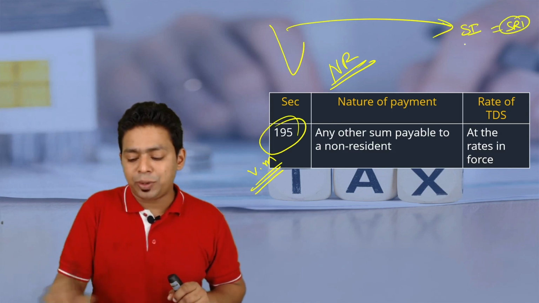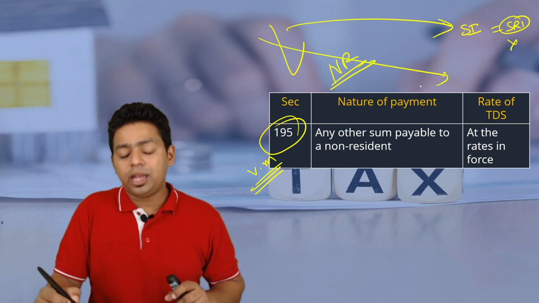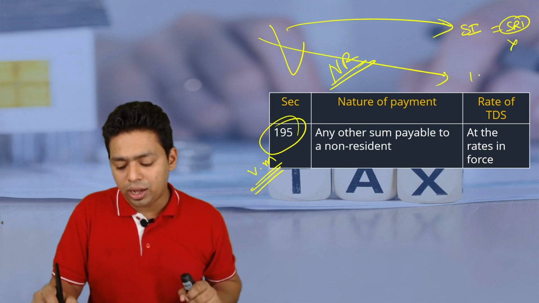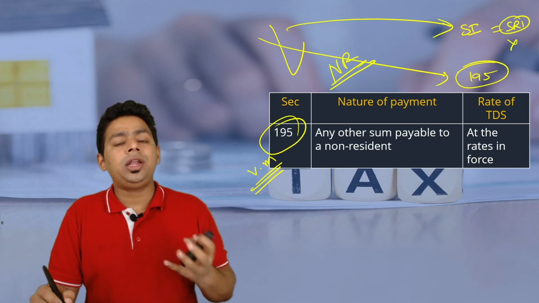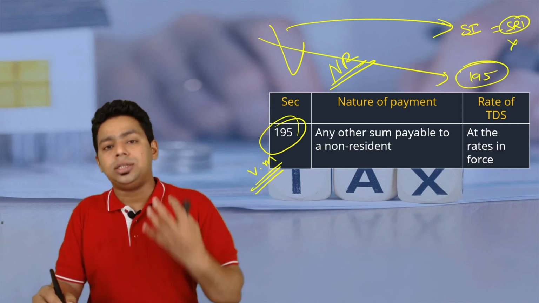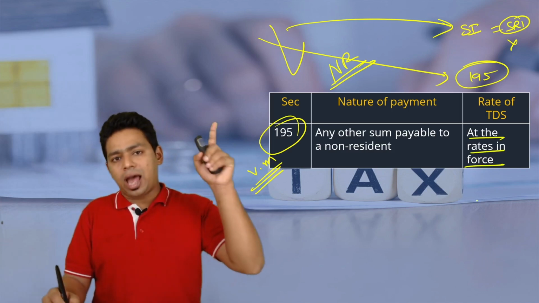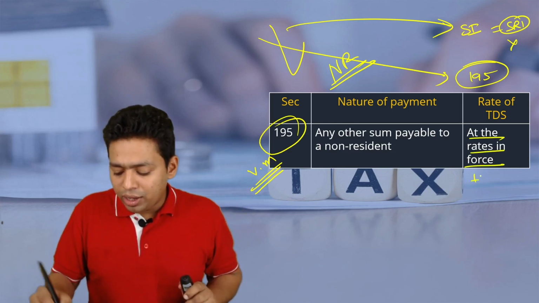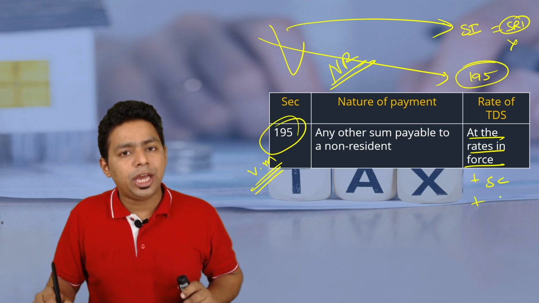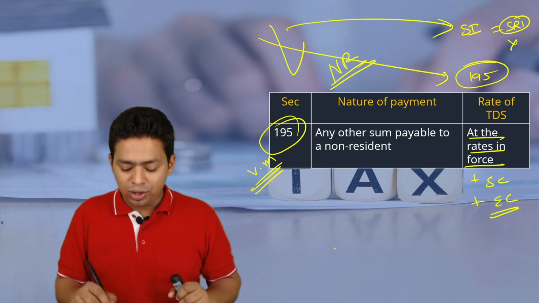But please understand, if a special rate of TDS is not given, then also it has to be deducted under 195. So 195 is a generic section, a residual section where the tax will be deducted at the applicable rate. Not only that, including surcharge and education cess has to be given.